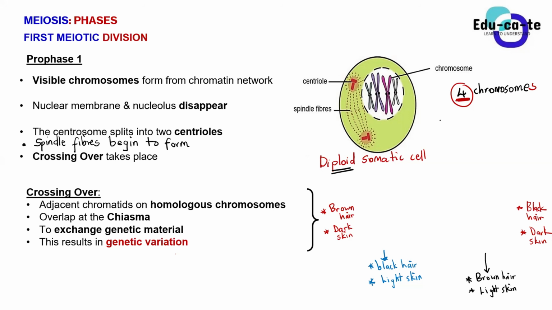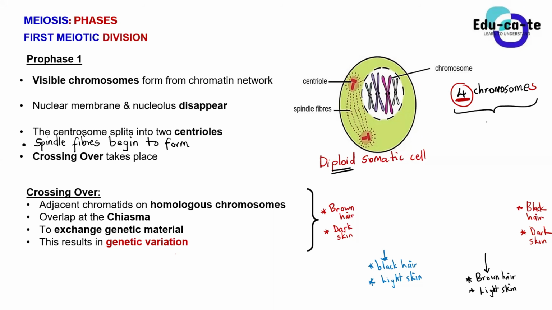Since we began with 4 chromosomes in the original cell, each of the final cells must have 2 chromosomes in it. That makes it haploid.